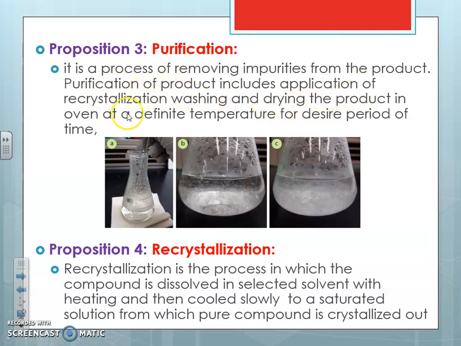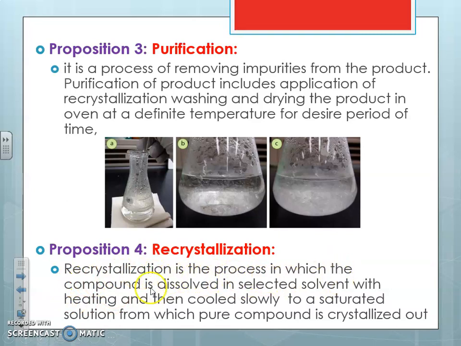And it includes the application of recrystallization. The purification can be done by recrystallization, washing and drying the product in an oven at a definite temperature for a desirable period of time. Okay, so this is called purification. Recrystallization is again one of the processes of purification.